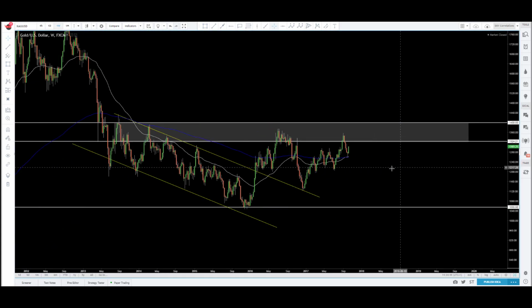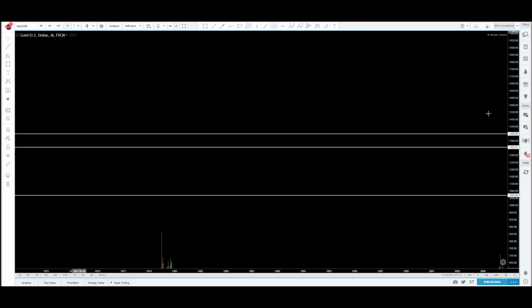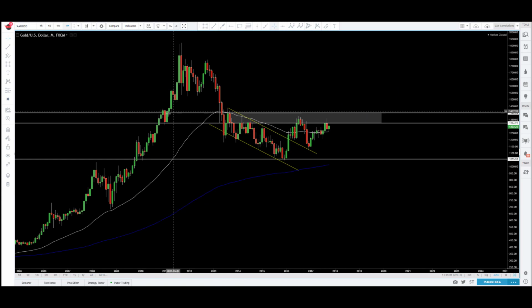Gold, this is our weekly chart. What we can see is that on the weekly, we have this major resistance zone that's been respected since May of 2015. Before that, in fact, let's go to a monthly chart. We can probably see it a little more clearly. Here we go. On our monthly chart, we can see that price rallied out back in 2011, came all the way down, and broke below. So we broke that initial level of support, came back and retested it, and it's held ever since. So this is actually since 2013.